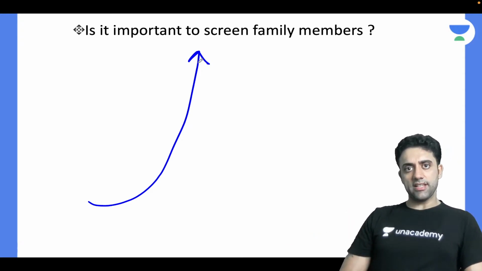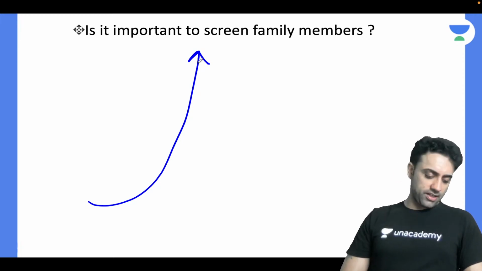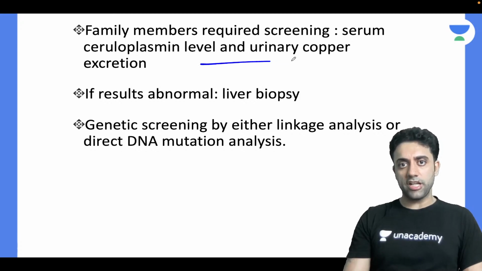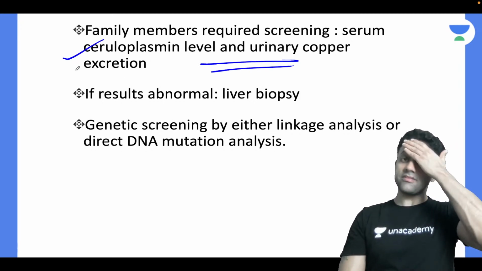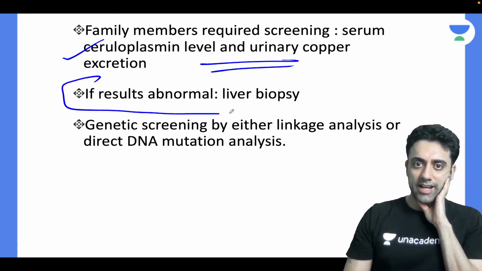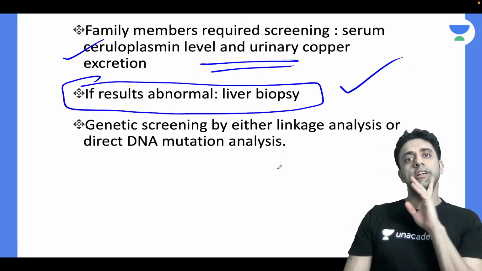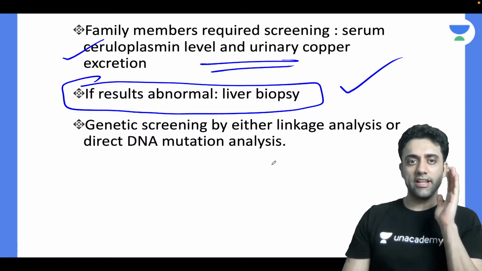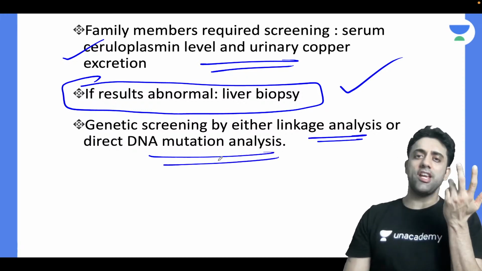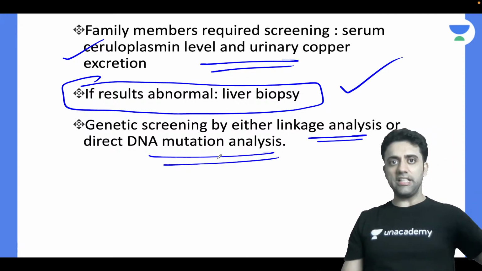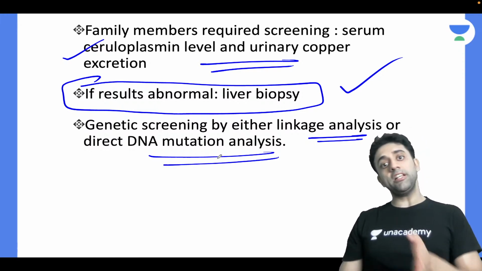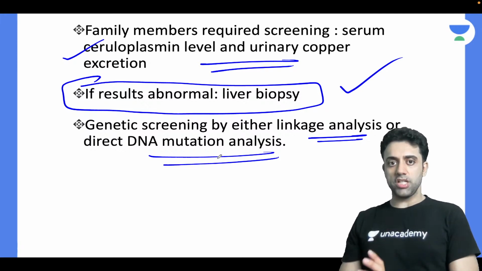You diagnose a child with Wilson, do you want to screen the family or is there no need? Osama is very right. Yes, family members require screening. We will get serum ceruloplasmin level and urinary copper done, both. If the results are abnormal, then definitely I will get a liver biopsy done there also. Are you understanding? So it's important, number one. And also genetic screening by either linkage analysis or DNA mutational analysis. So three things are there. Number one, screen the family members. If the test results are abnormal, or liver biopsy has some problem, then genetic testing, basically DNA mutation analysis.